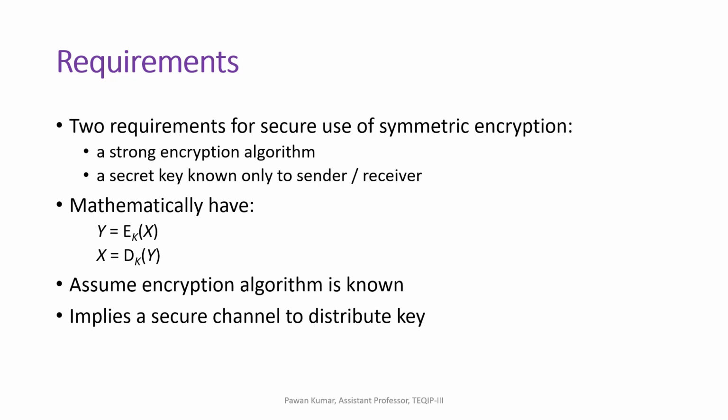And a secret key known only to sender and receiver, that is the challenging task, because to share the key between sender and receiver we need a secure channel, because we assume that the encryption algorithm is known to all, or we can't hide the encryption algorithm. Mathematically we can represent this: y = E(k, x), and x = D(k, y).